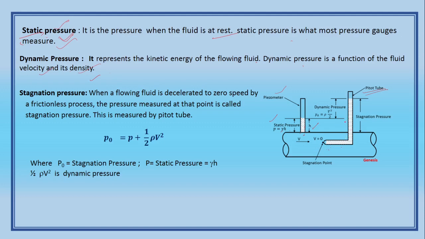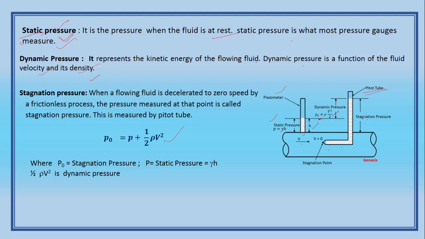The fluid flowing with a velocity v will come to rest at this point, converting that kinetic energy into this height. So up to that it is static, and beyond it is dynamic. The dynamic pressure is nothing but half rho v square. You got my point? So it is the total of static pressure and dynamic pressure. We call this the stagnation pressure.